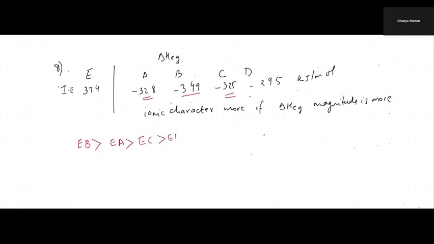This is the order that corresponds to the third option, so the third option is correct. If electron gain enthalpy is given, the higher the magnitude, the more the ionic character. I hope this is clear.